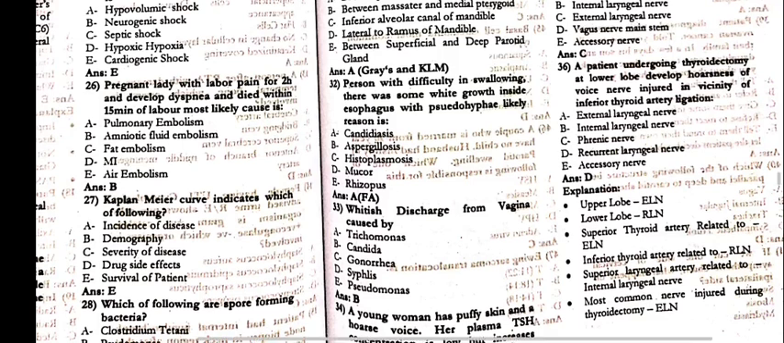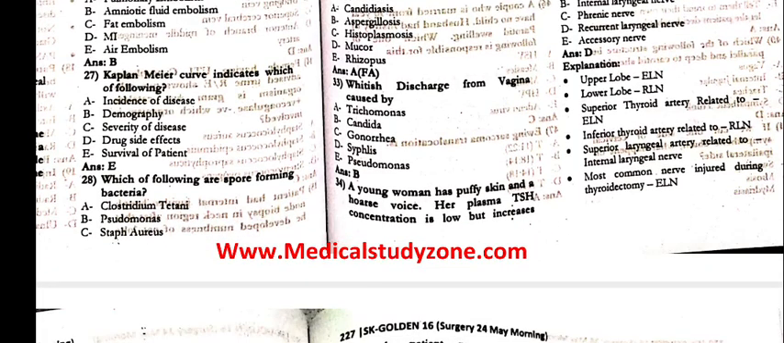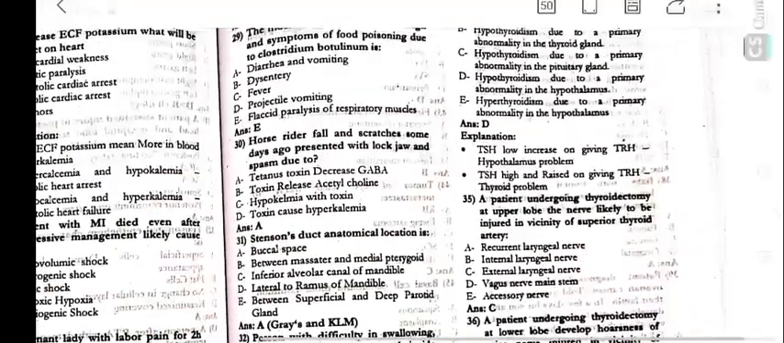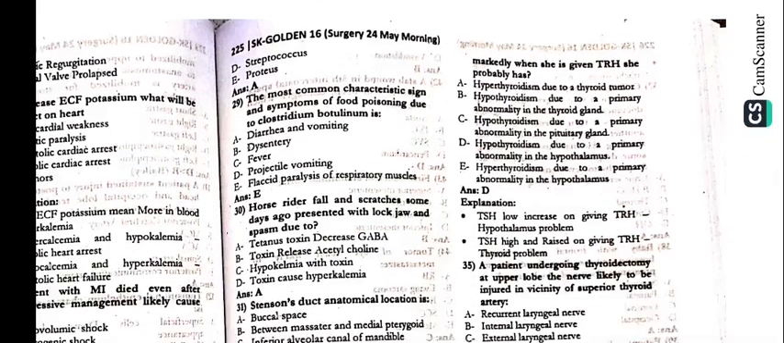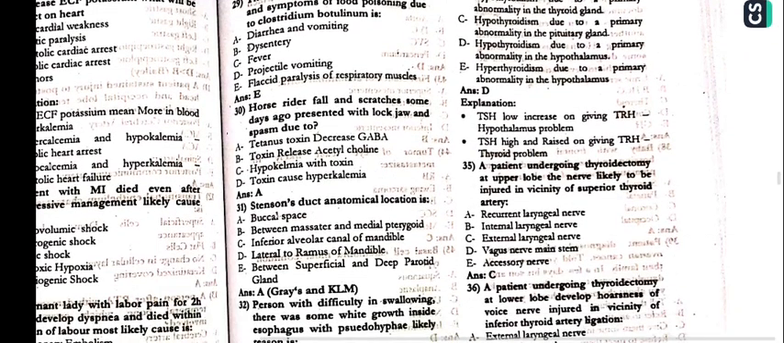Likely reason is the candidiasis. 33, whitish discharge from vagina is caused by the candida. 34, a young woman has the puffy skin and the hoarse voice. Her plasma TSH concentration is low but increases markedly when she is given TRH. She probably has hypothyroidism due to primary abnormality in the hypothalamus.